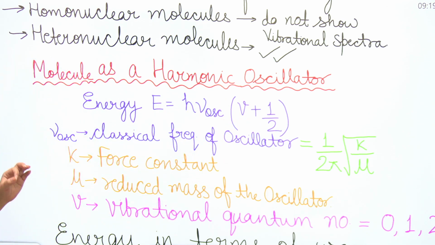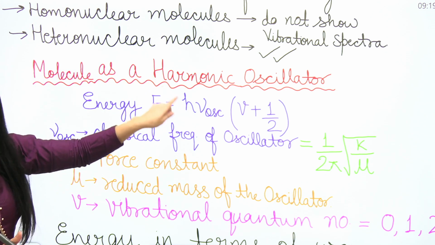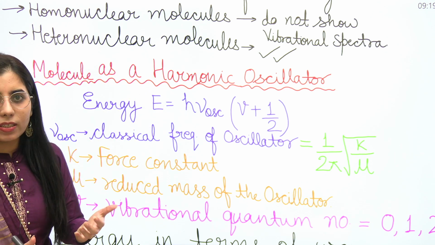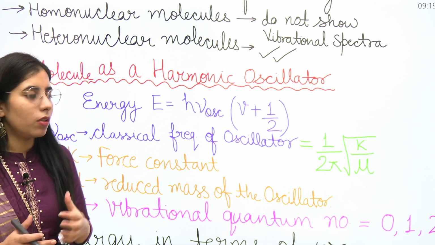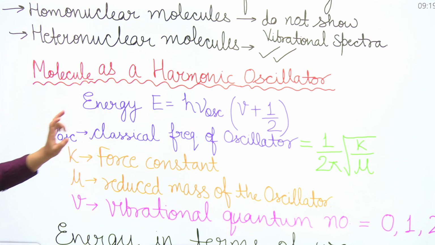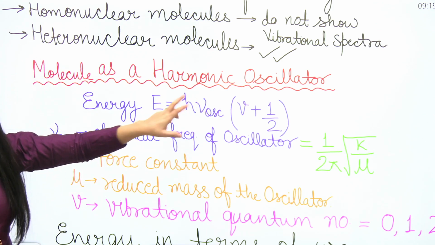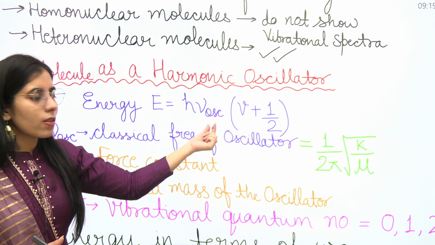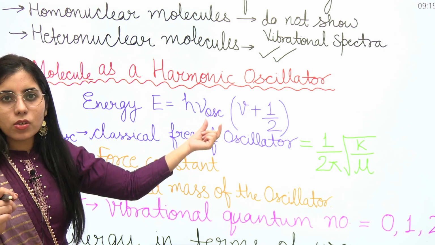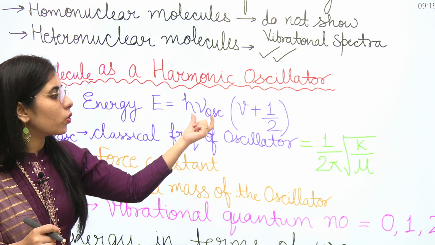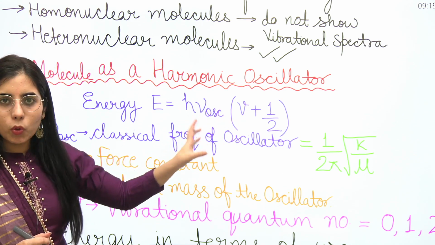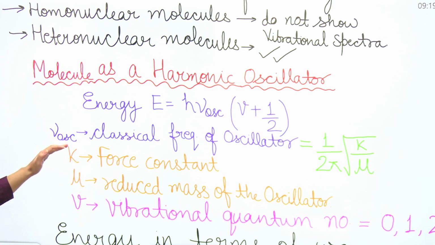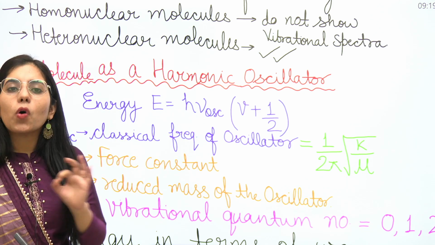Now what are the symbols we have used here? What is the meaning of each symbol? Clear? Here nu oscillation or V oscillation, whichever symbol you write, either nu or V, has OSC written in the suffix, so it will help you differentiate between both. Clear? So nu oscillation is the classical frequency of the oscillator.